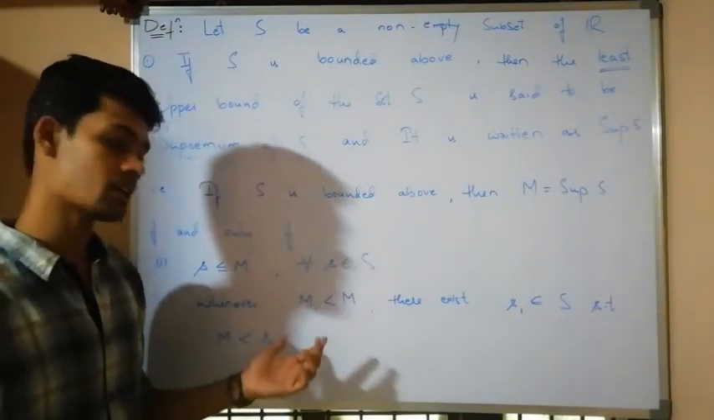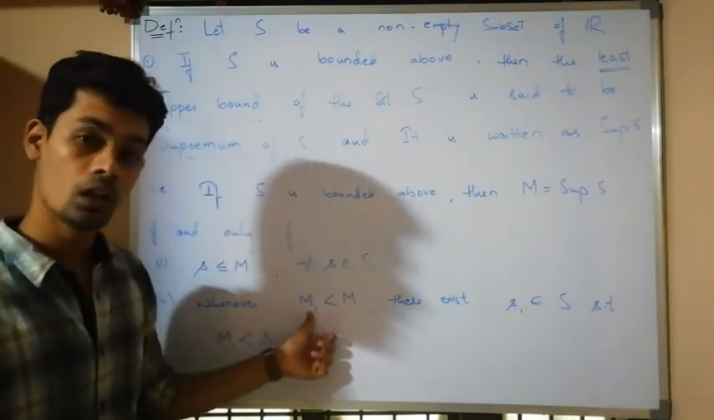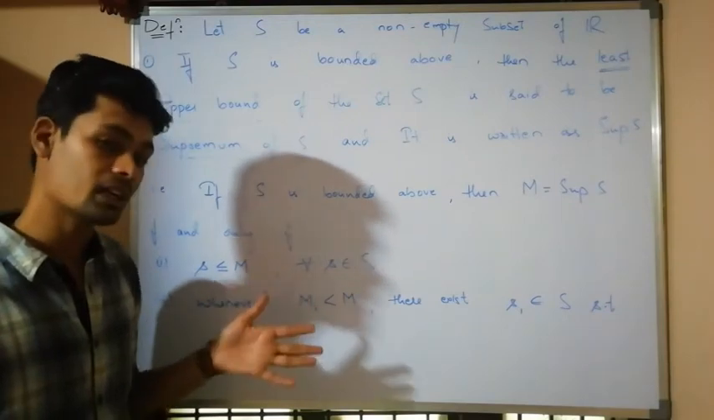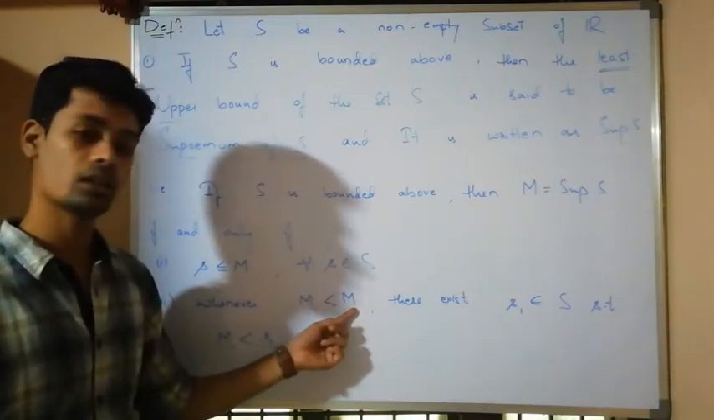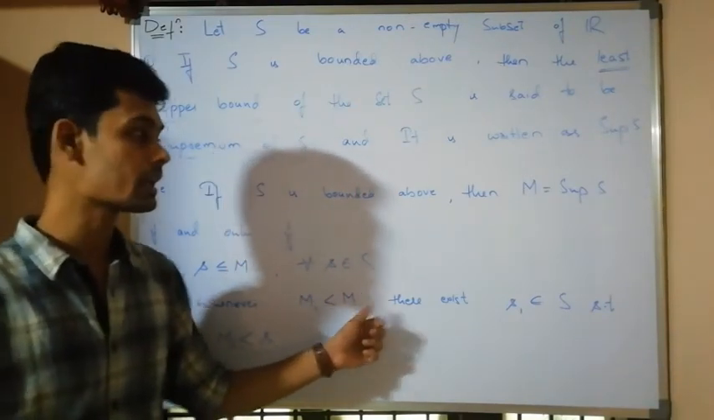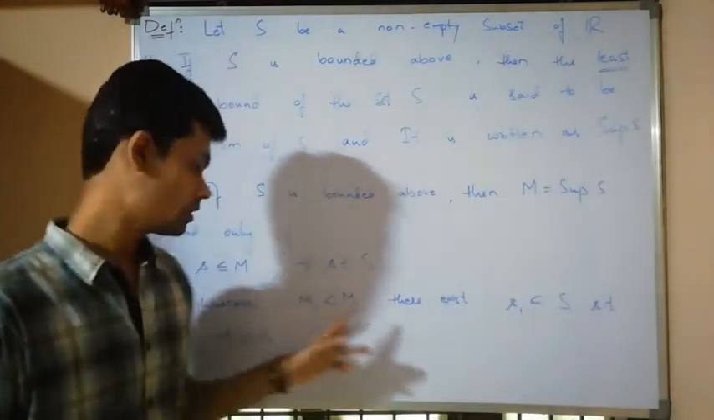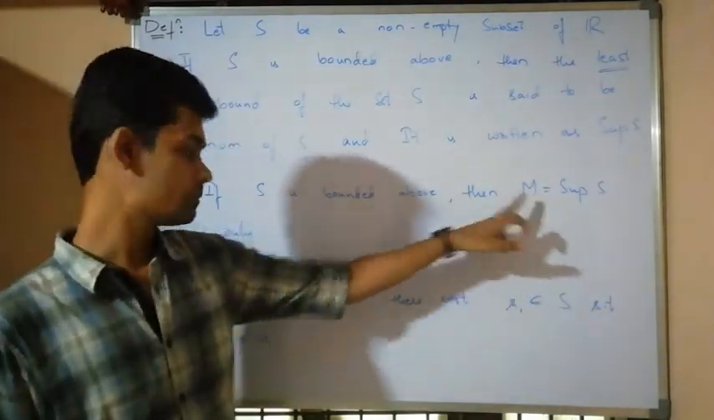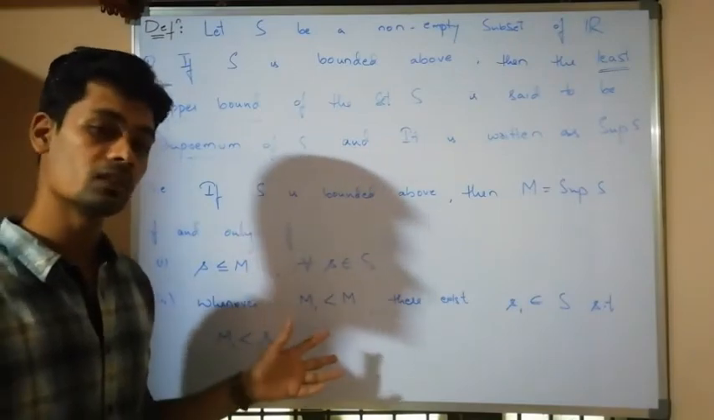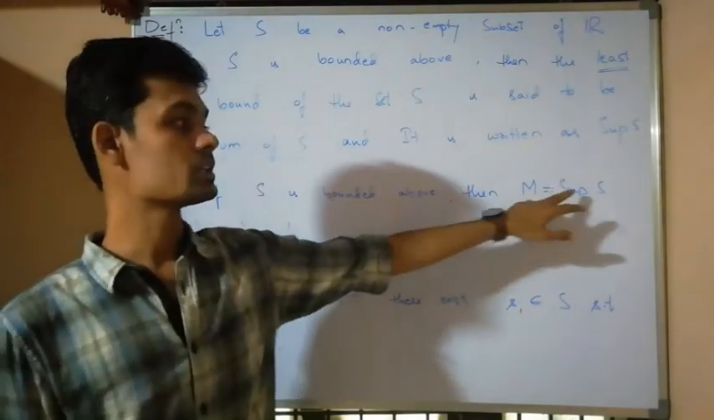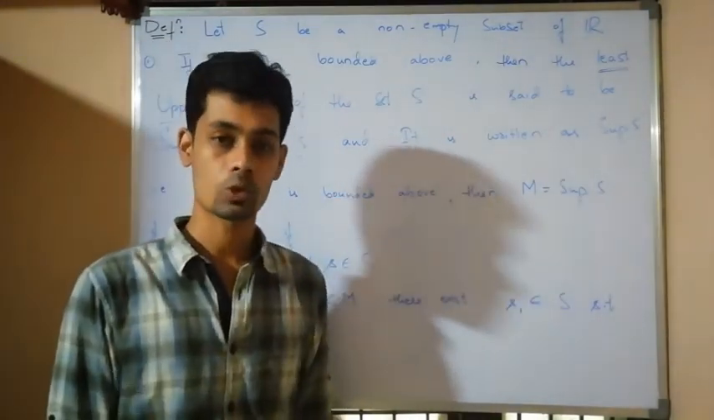If all the elements are less than this one, it will be an upper bound. Then in that case we will get an upper bound which is smaller than this one, therefore this will not be the least one. Therefore, if any real number satisfies these two conditions, then we will say that that real number is the supremum of a set.